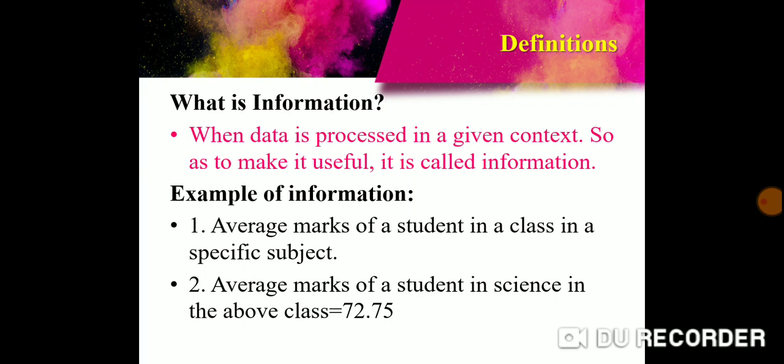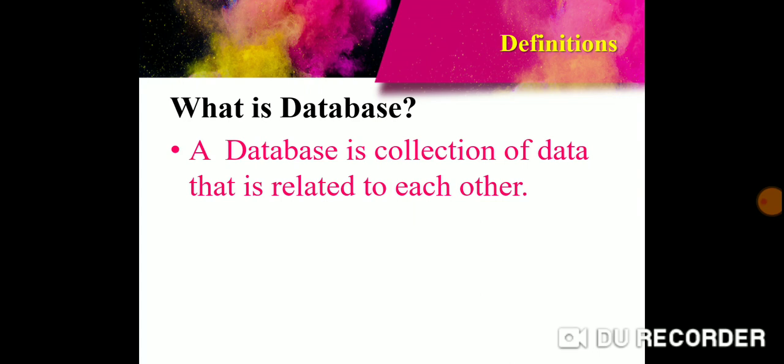Now this is processed information with a context kept in mind, and hence you get the information from the raw data. Now let's look at the definition of a database. What is a database? The database definition might fool anyone, it is actually vague. A database is a collection of data that is related to each other.